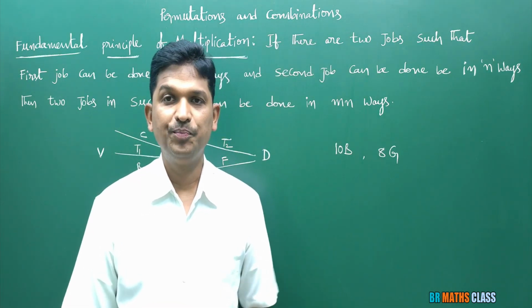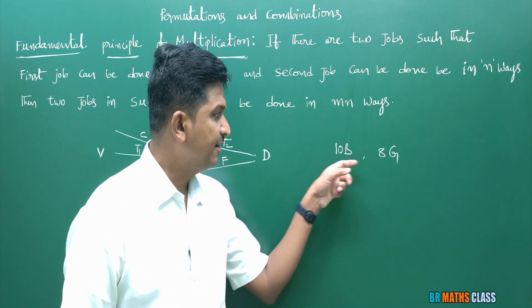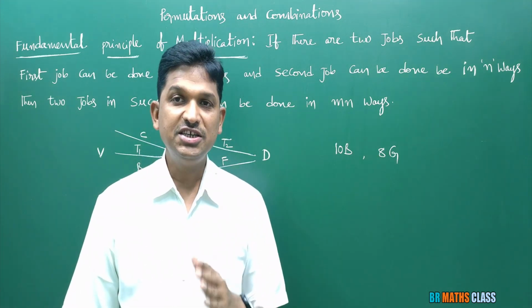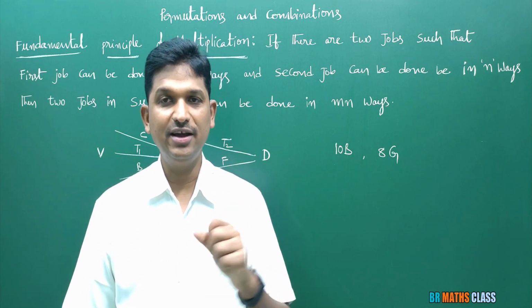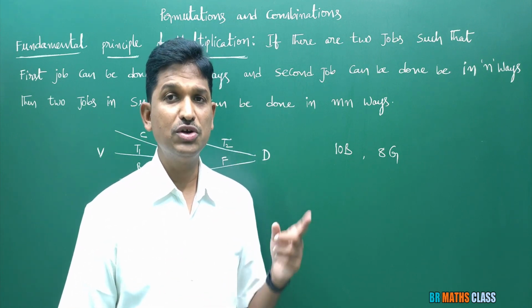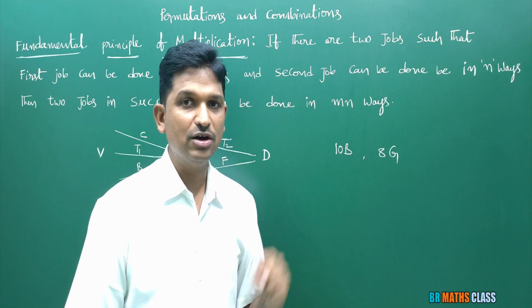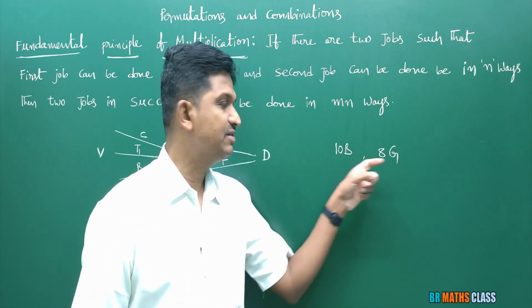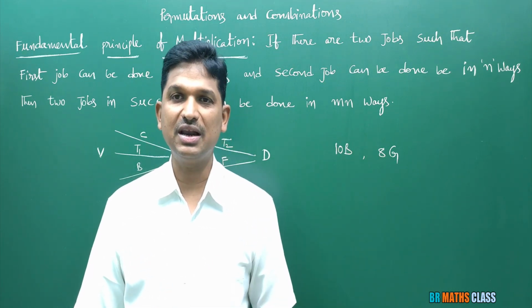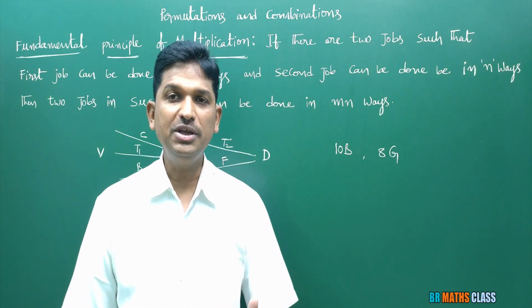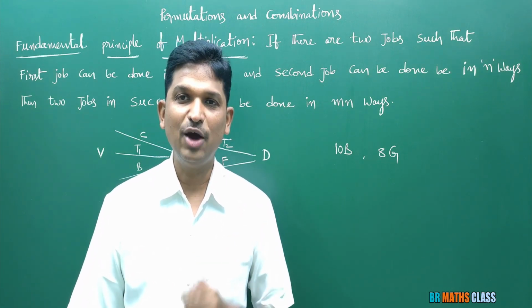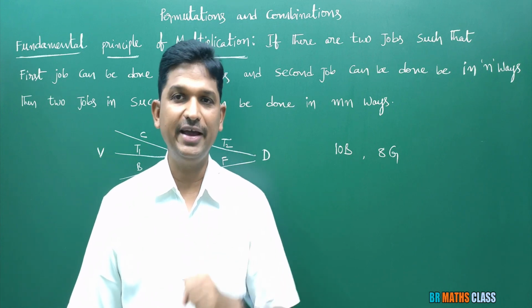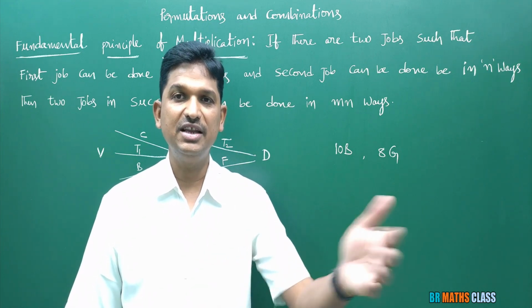Second example. In a class, there are 10 boys and 8 girls. The teacher wants to select a boy and a girl. Listen carefully. The teacher wants to select a boy and a girl from 10 boys and 8 girls to represent the class in a particular function. In how many ways can this be done? Suppose I am the teacher. I want to select a boy and a girl to represent the class in a function.